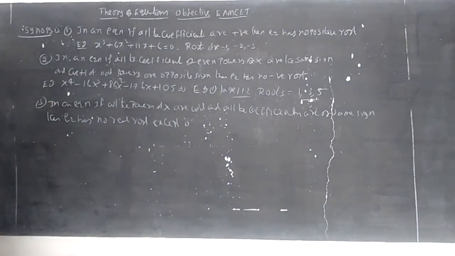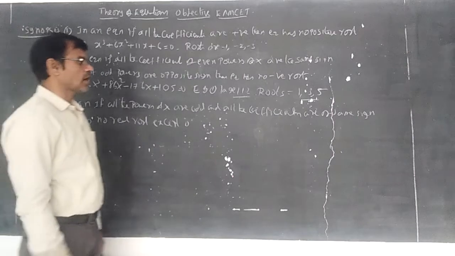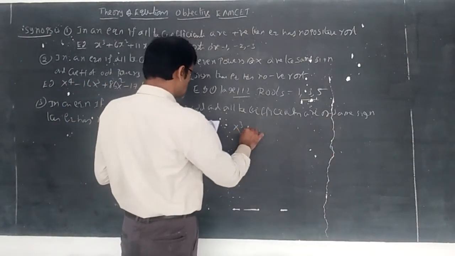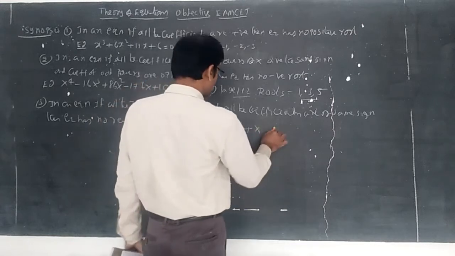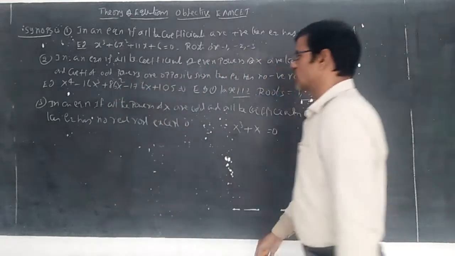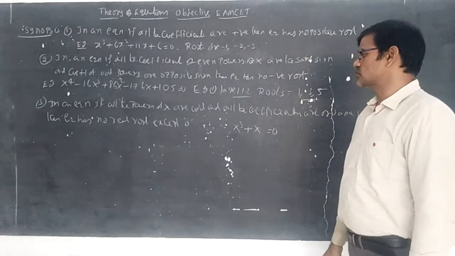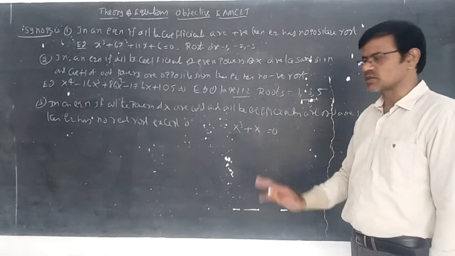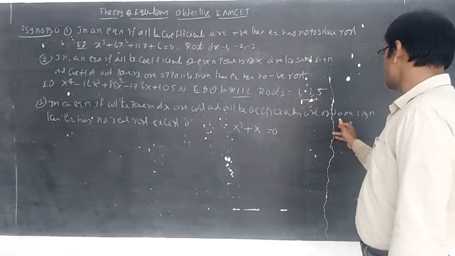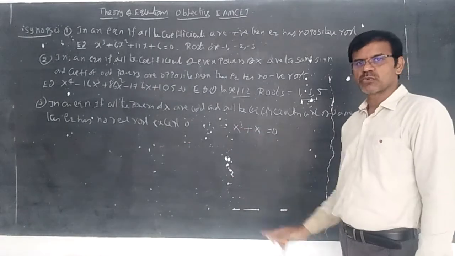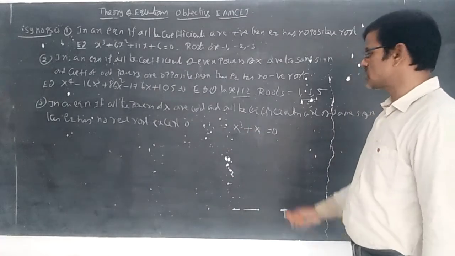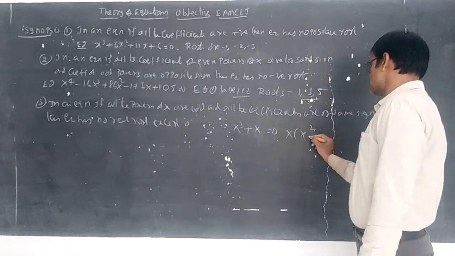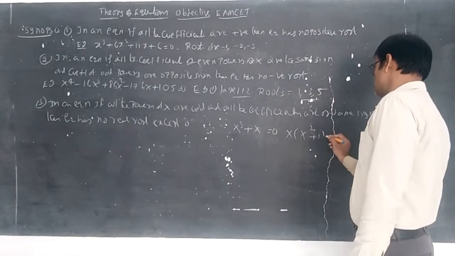Consider the example x cube plus x equal to 0. All the powers of x are odd: this is power 3, this is 1. All the coefficients have the same sign; this is 1, positive. And the equation has no real roots except 0. Taking x common, you can write x into x square plus 1 is equal to 0.